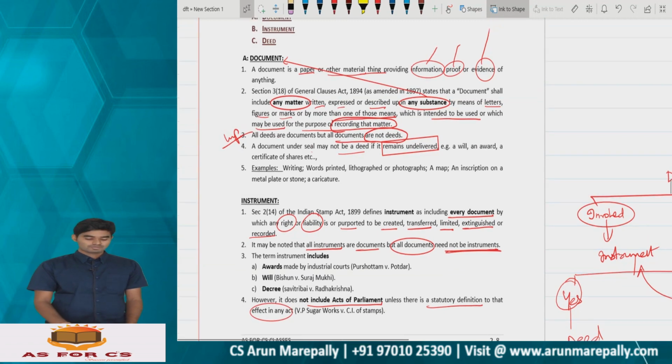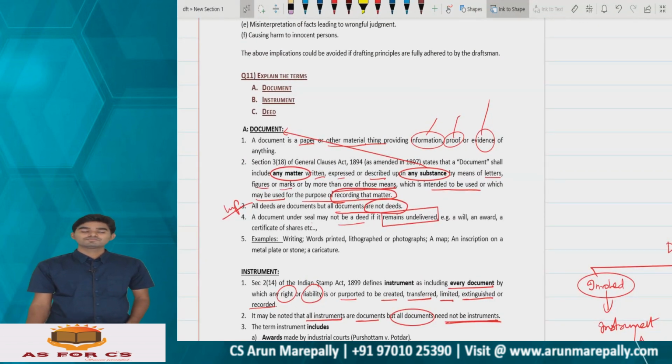Clear? So this is what we have discussed in today's session. In the next session, we'll be talking about the next topic, that is principles of drafting.